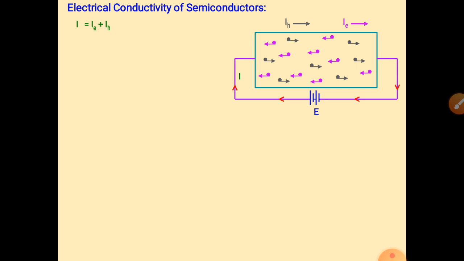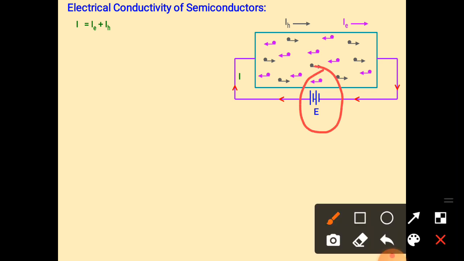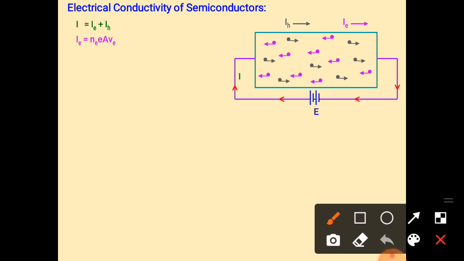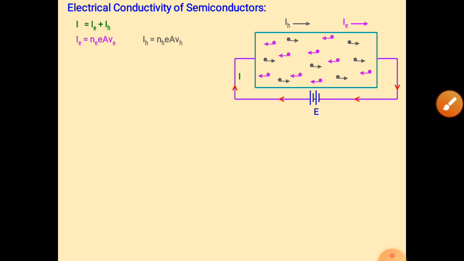Now if we sum both currents, we get the total current coming from this battery. Then for IE, there is the drift velocity, because whenever we pass current through any metal or semiconductor, we have a drift velocity related to the electron motion. So for electrons we get IE = NeEAVE, that's the formula, and for holes also the same formula.